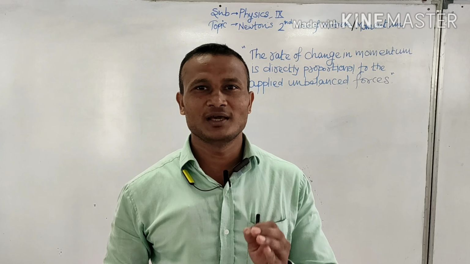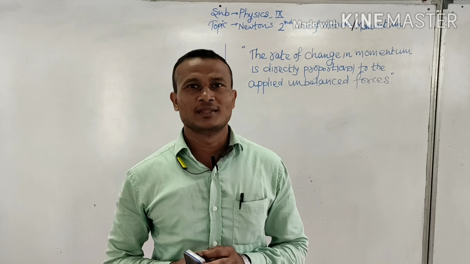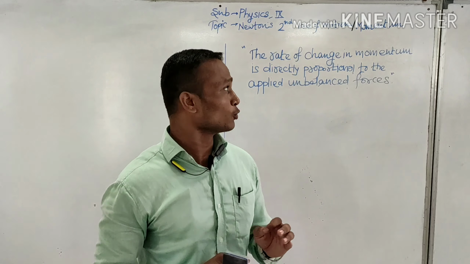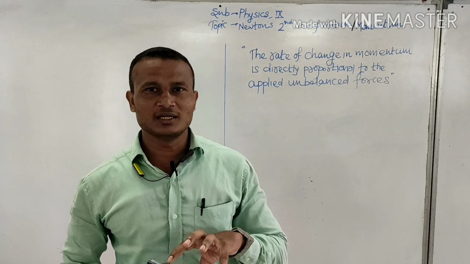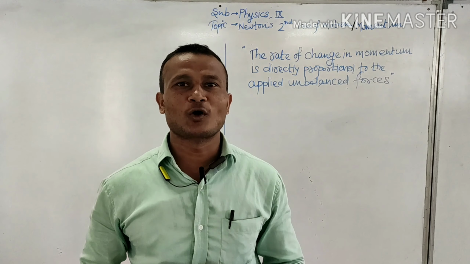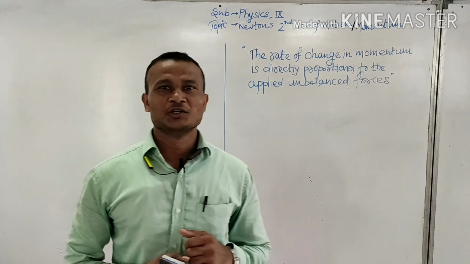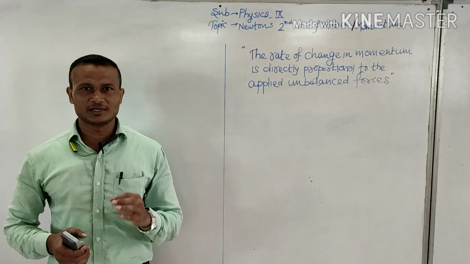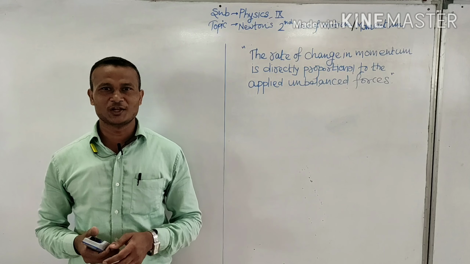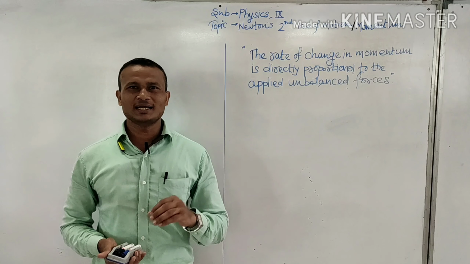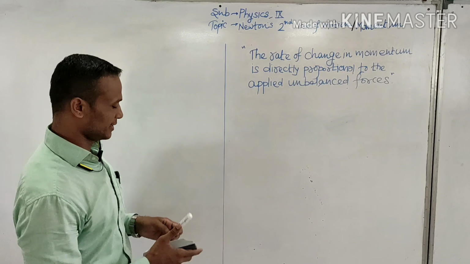Today we are once again here with a new and interesting topic, that is Newton's second law of motion. Now see children, Newton's second law of motion is also called the law of momentum because it deals with momentum. So first understand the concept of momentum and then proceed to the law, right? Before that, I would like to define the concept of momentum.